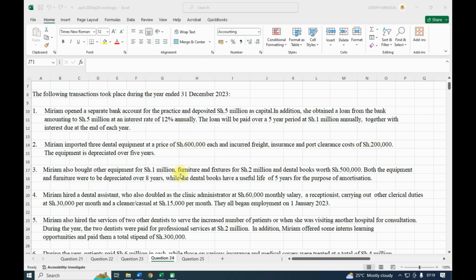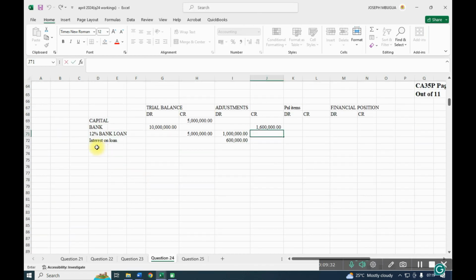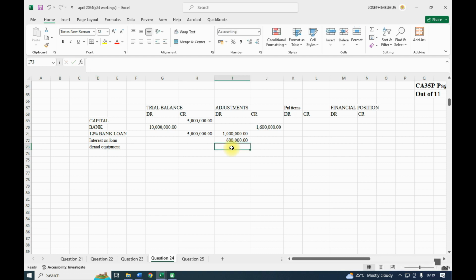So there were 3. So dental equipment, I will put it under the adjustment.